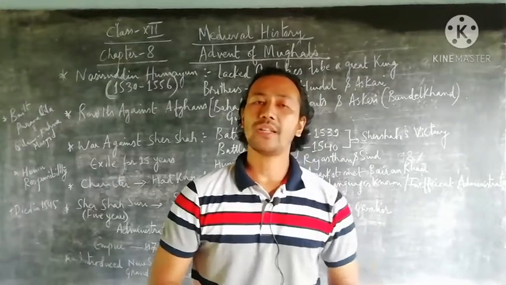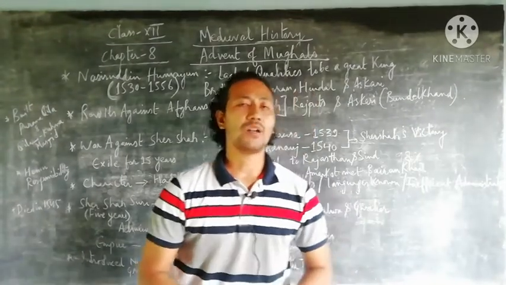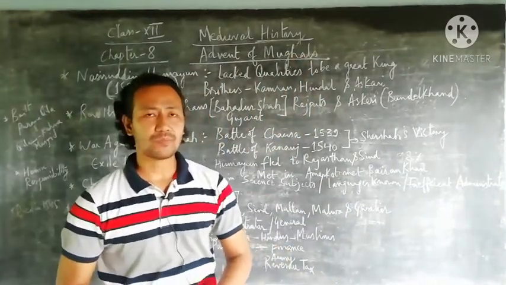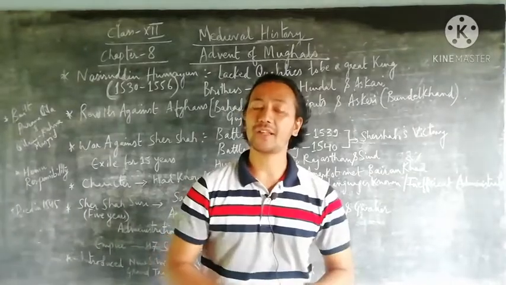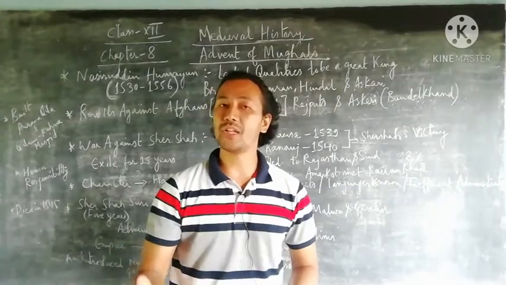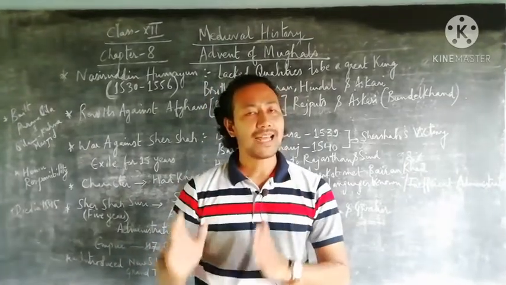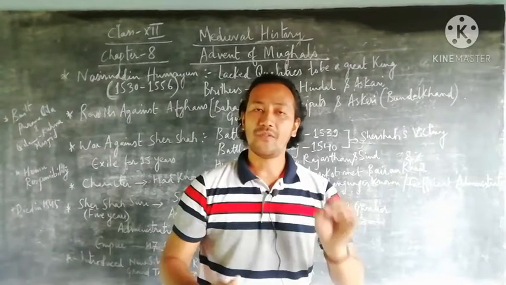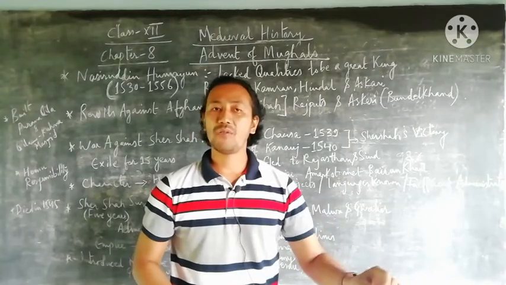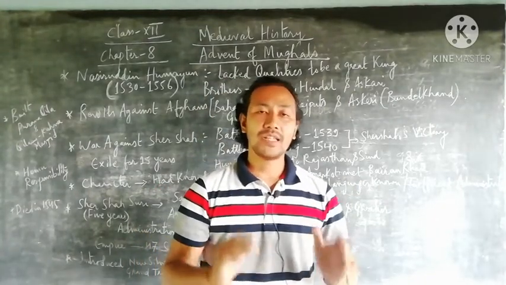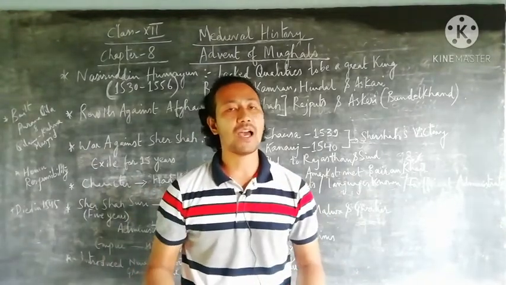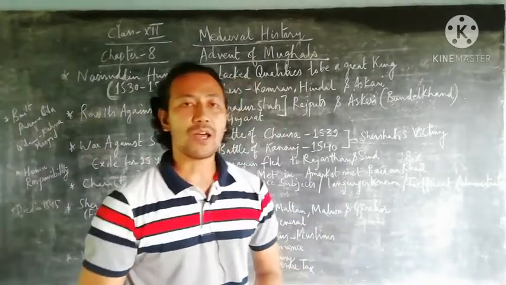So in today's online class we will go with the continuation part of your 8th chapter from your medieval history, that is known as Advent of Mughals. If you have seen the first part of the video, there I explained how there was a rise of a new empire, a new dynasty known as the Mughal dynasty, where we see the founder Zahiruddin Babur get victory against Ibrahim Lodi in the first battle of Panipat in 1526, and after getting victory we see a new empire in India known as the Mughal Empire.